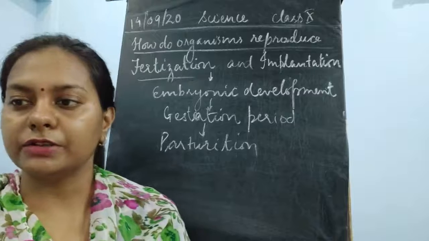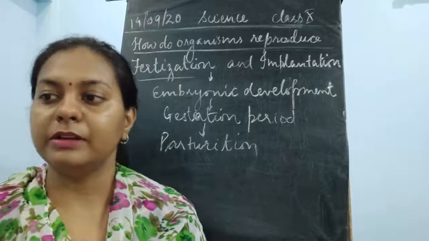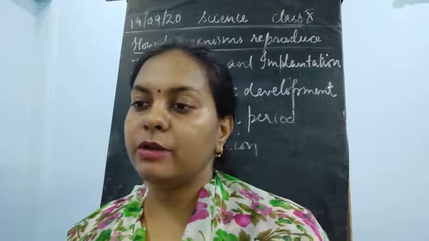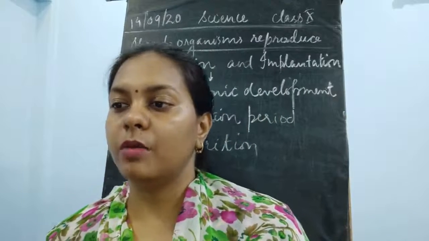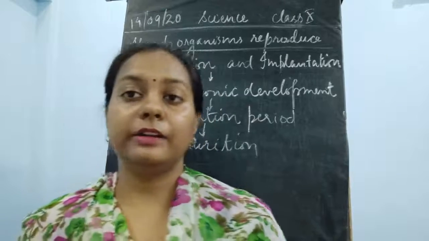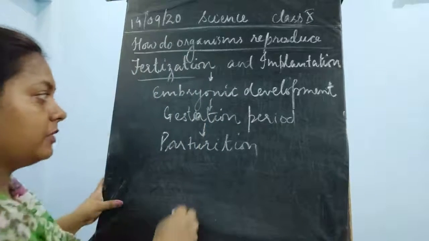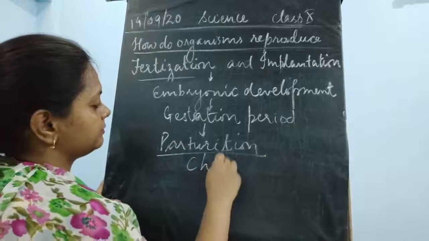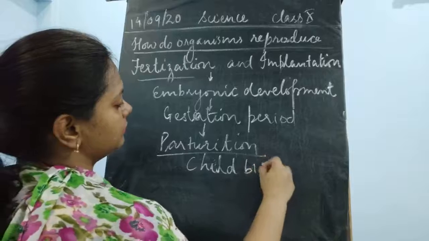Now what is this parturition? Parturition is a process of childbirth where the fetus is expelled out because of the mild contractions of the uterine walls, and this is also triggered by different hormones. One such hormone which helps in the parturition, the act of childbirth, is oxytocin.